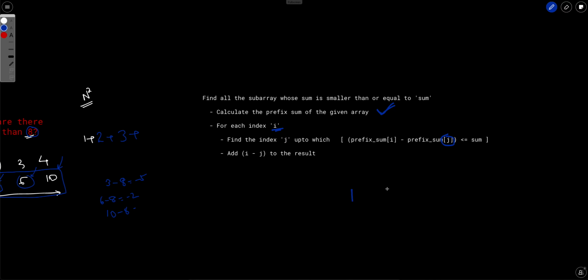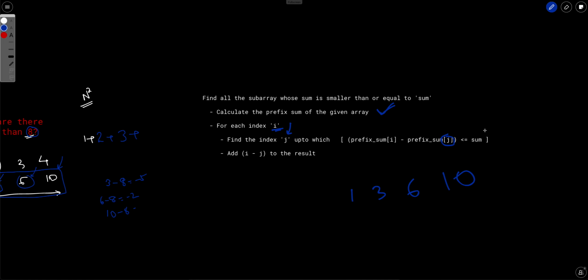is sorted. So if you remember, the array contains only positive integers. So if we take the prefix sums of the array, it will come something like this. It will be increasing. Now because it is increasing, we need to find an integer which satisfies this equation.